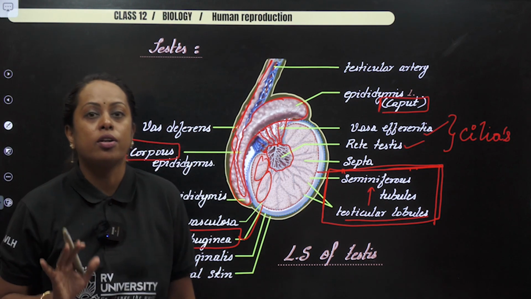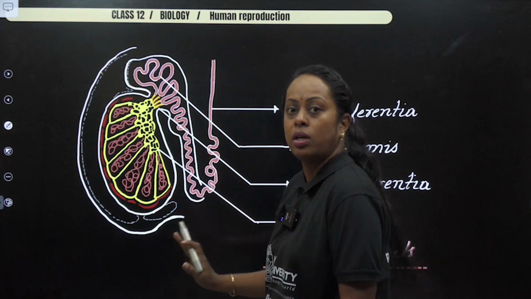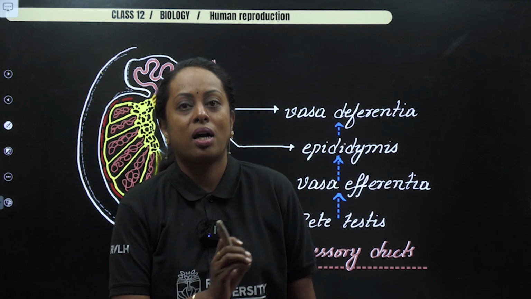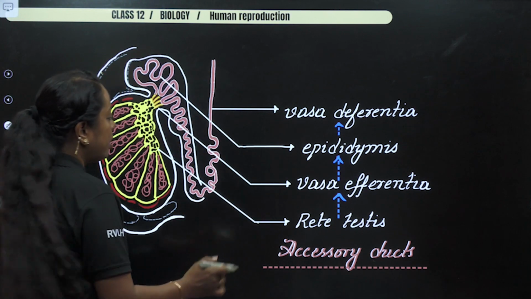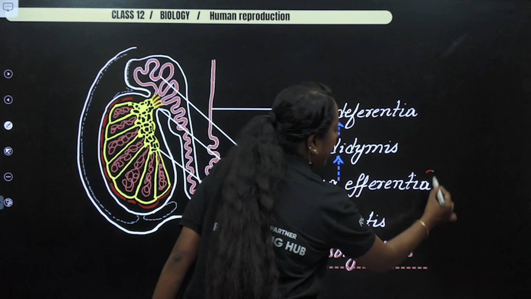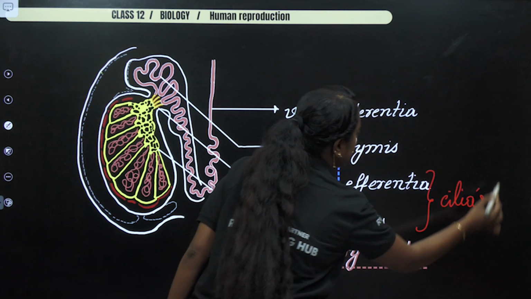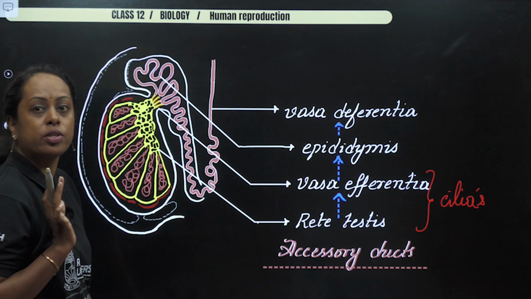So I hope you understood this particular image, followed with this. Now, it's a simple chart which will tell about the secondary reproductive organs of the male, which includes the ducts. So I've started with rete testis, then comes vasa efferentia. Don't forget that we came across cilia here, followed with epididymis, vas deferens. So I hope this picture is really clear.